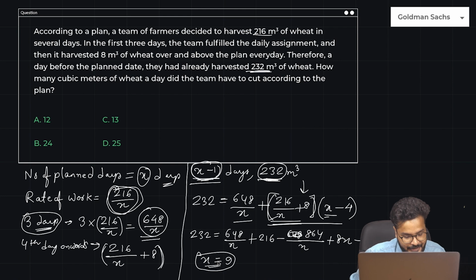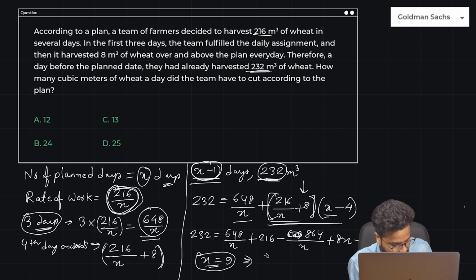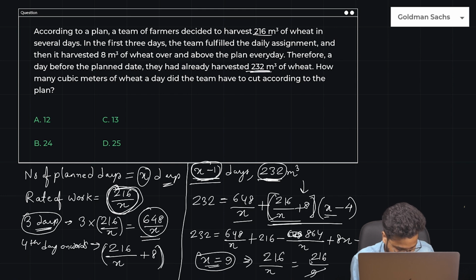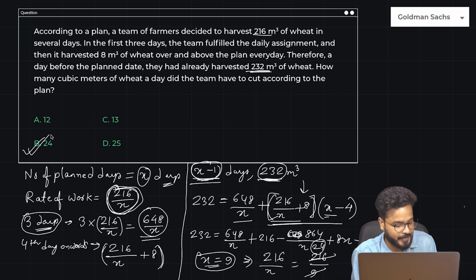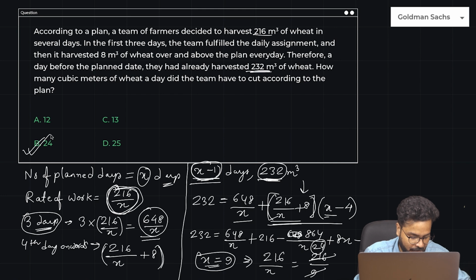If X is 9, guys, what is the question? How many cubic meters of wheat a day did the team have to cut according to the plan? So according to the plan, they have to cut 216 divided by 9 every day. 2 nines are 18, 36 is 4. So the average was 24. So initially they planned to harvest 24 meter cubes of wheat every day.